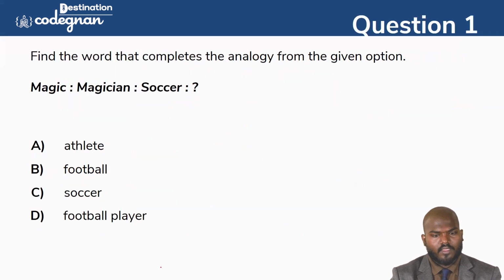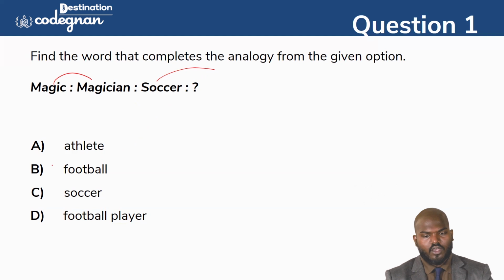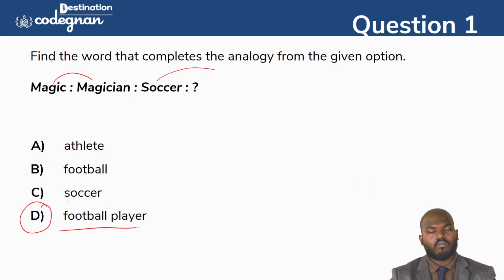Okay, so let's go with the questions, guys. You see the first question: magician. So what about soccer? Soccer means what, guys? What is the answer? We can call it a football player. You have to say the answer football player. So magician, soccer means football.